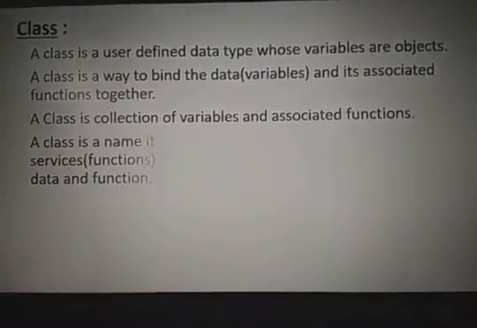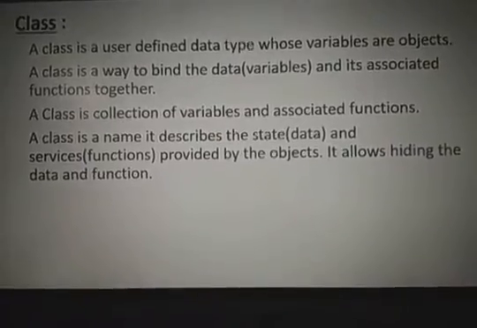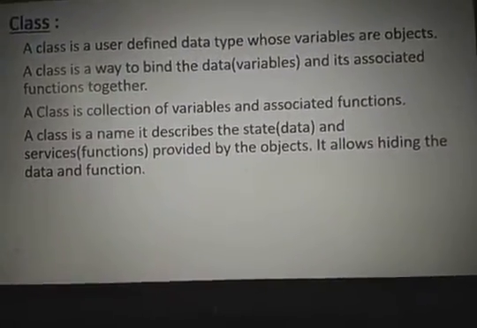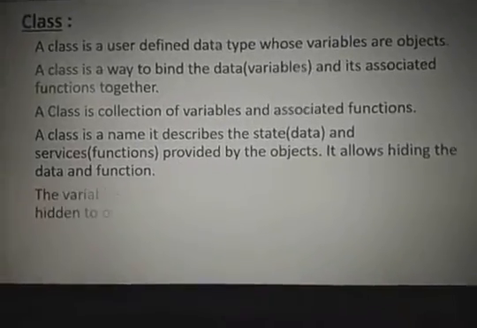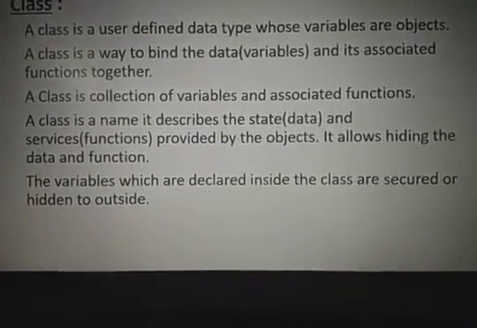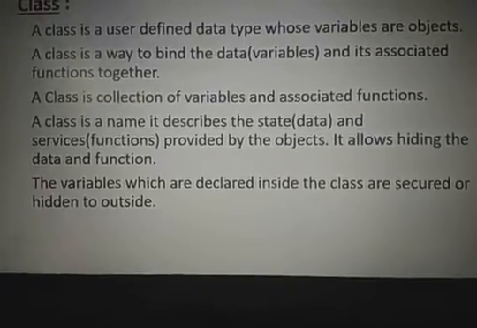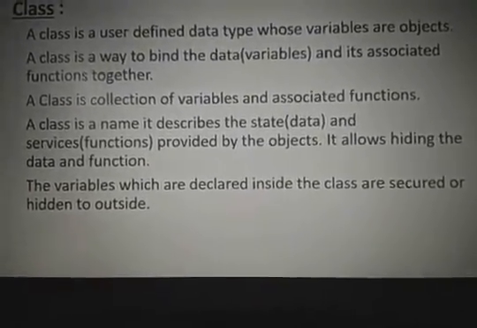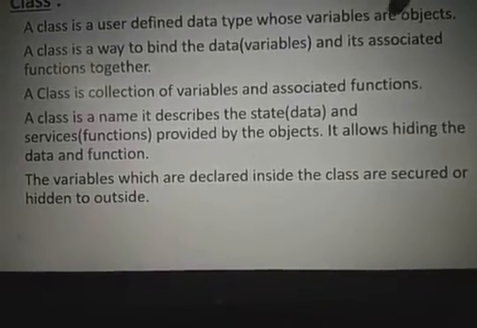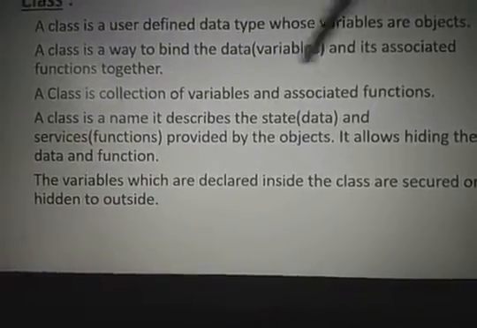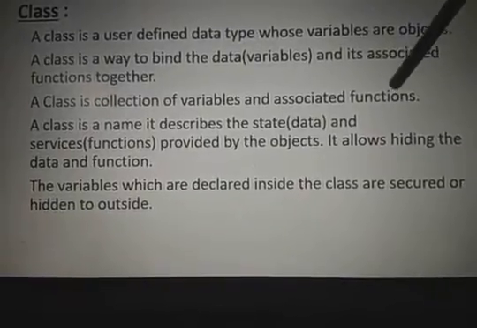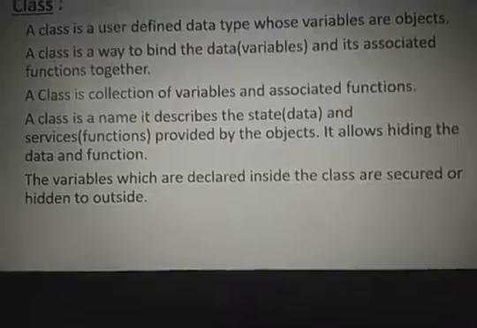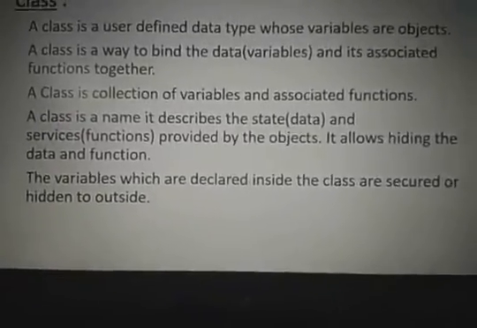Now, a class has a name, it describes the state, that is called the data, and the behavior, that is called the functions. The variables which are declared inside the class are secured and hidden from the outside. Just now I explained, you are sitting in the classroom, no one will access you, only the 7 faculty who are associated to you will access you. That means only the associated functions will access the variables. All the variables are very secure and hidden from outside.